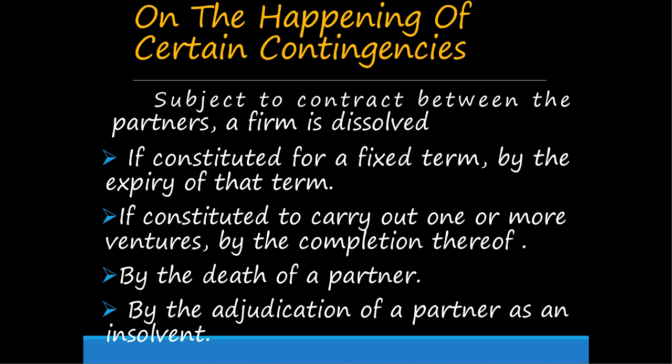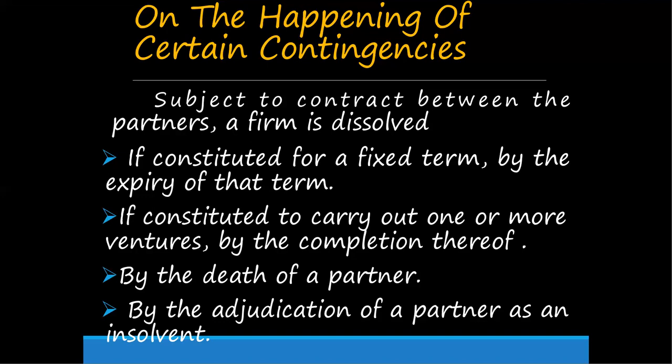Subject to contract between the partners, a firm is dissolved, if constituted for a fixed term, by the expiry of that term. I already told you, after 5 years, after 10 years, the lifetime of the business we have already decided, we have already framed. After 10 years are completed, we have to wind up our business compulsorily.